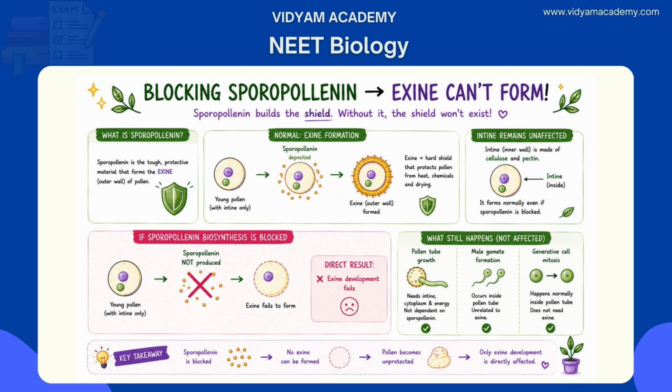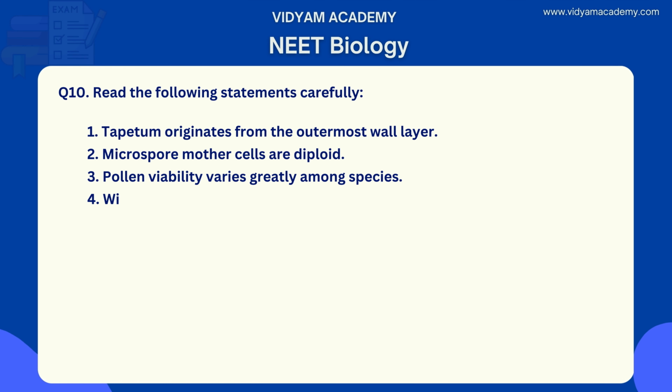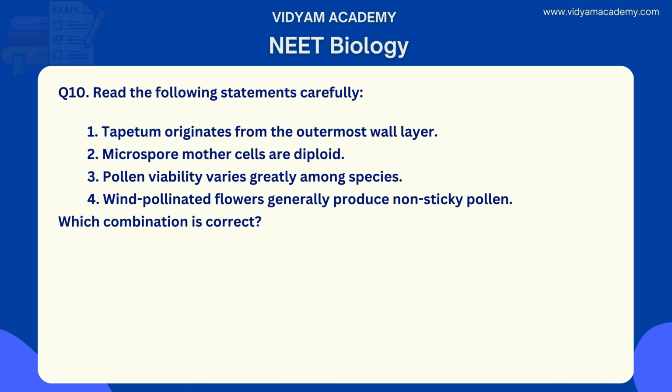And last question, question number 10. Read the following statements carefully. The first one, tapetum originates from the outermost wall layer. Option 2, microspore mother cells are diploid. 3, pollen viability varies greatly among species. 4, wind pollinated flowers generally produce non-sticky pollen. Which combinations are correct? Option A, 2, 3 and 4 only.